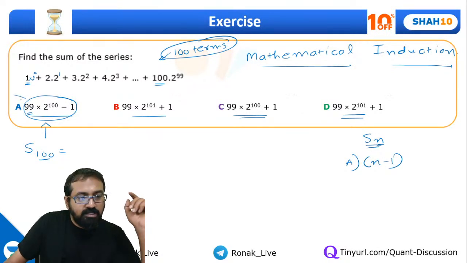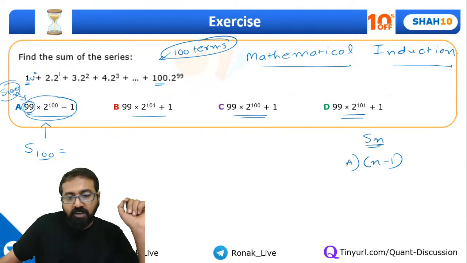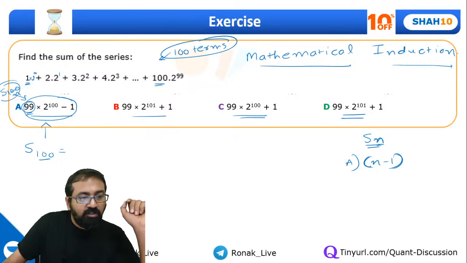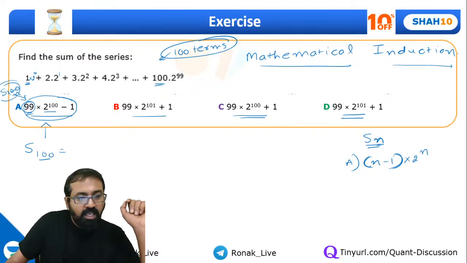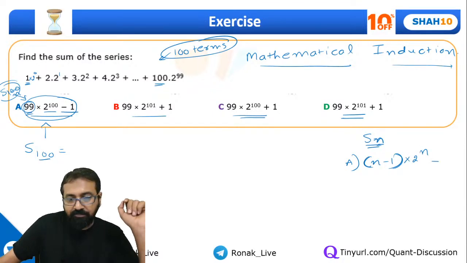This is the expression for the sum of 100 terms, so if I want to generalize it for n, when there was a sum of 100 terms they wrote 99, so for n terms we should write n minus 1. In the same way, instead of 2 raised to 100, we should write 2 raised to n, and minus 1 as it is.